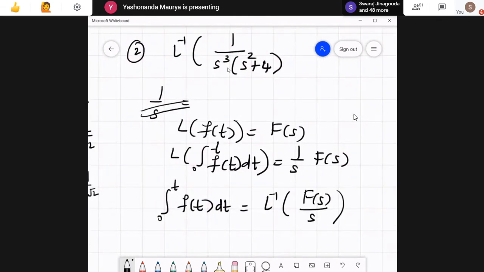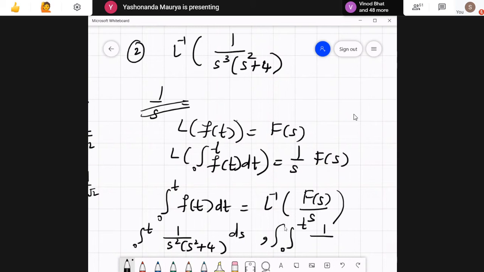For this, I can write this as either integral 0 to t 1 by (s square plus 4) ds, or again I can take out this 1 by s outside, so I'll have one more integral coming over here, so it will be 0 to t, 2 times integral, and now here it will be s square plus 4. This is what we get.